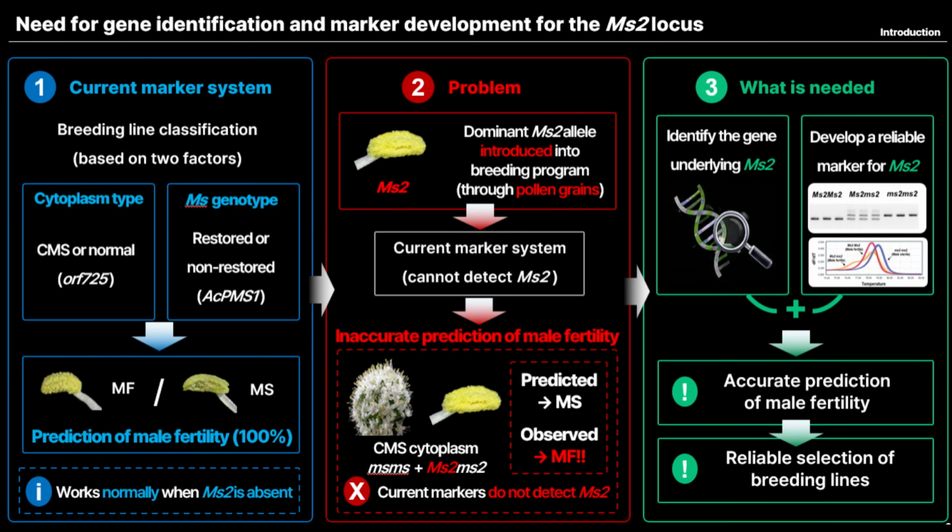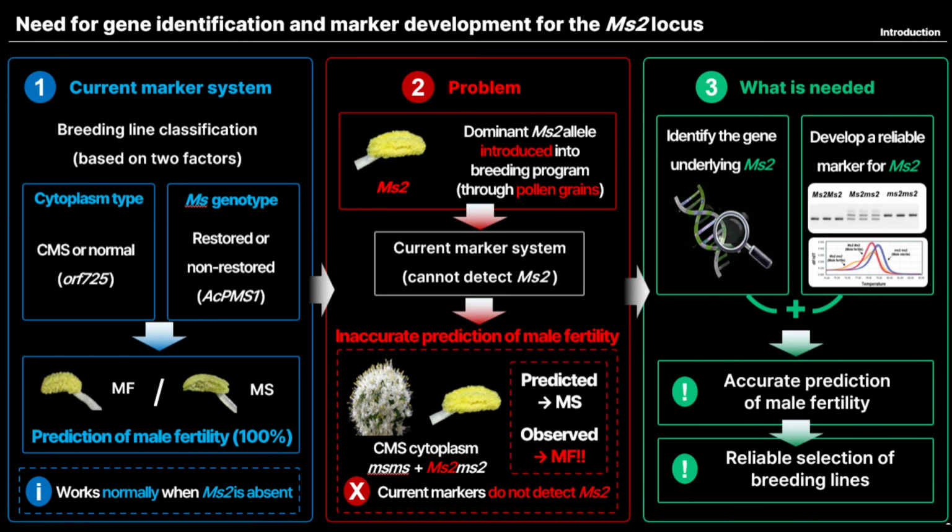In 2023, a chromosome-level onion genome assembly representing approximately 99% of the genome size was published. Therefore, we used the high-quality whole genome sequence to identify the candidate gene underlying MS2. During this analysis, we also found that MS2 partially restored male fertility in a specific CMS cytoplasmic background. First, I will talk about the identification of the candidate gene underlying MS2.